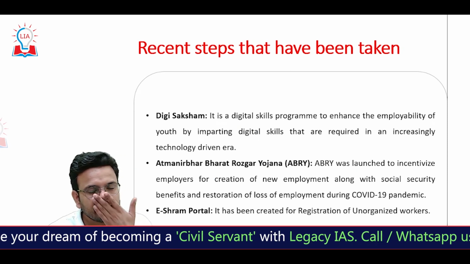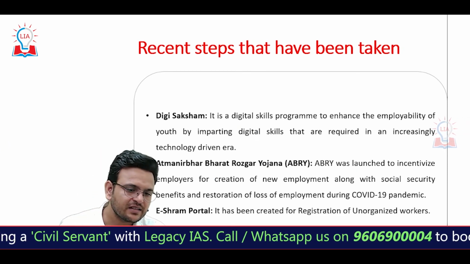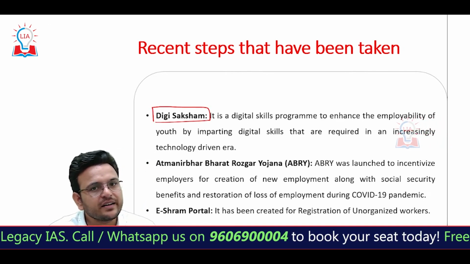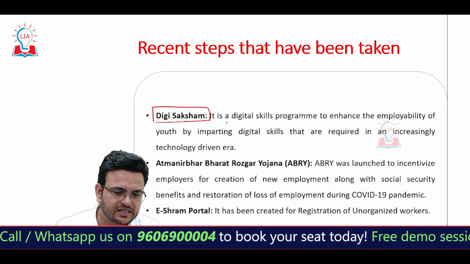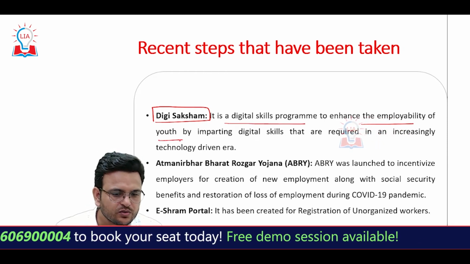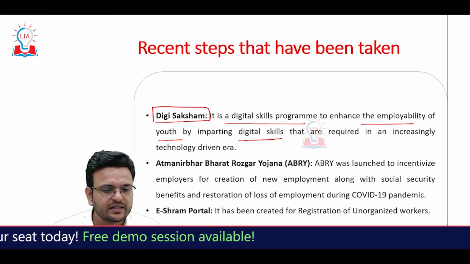Now what steps has the government taken? Recently the government has started Digi Saksham. What is it? It is a digital skill program to enhance the employability of youth by imparting digital skills that are required in the increasing technology era.